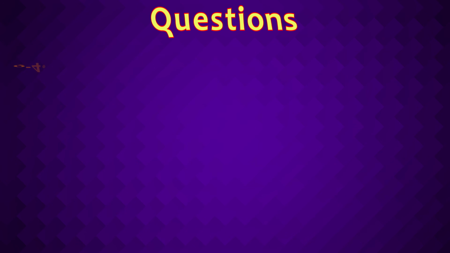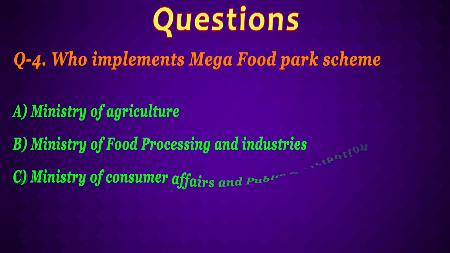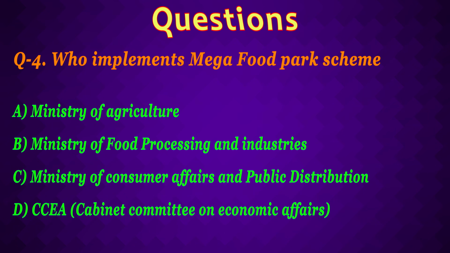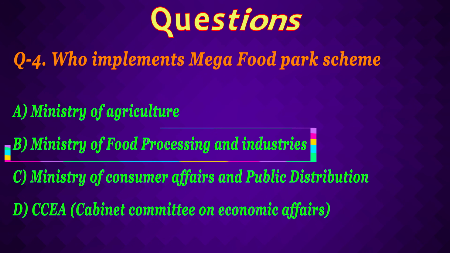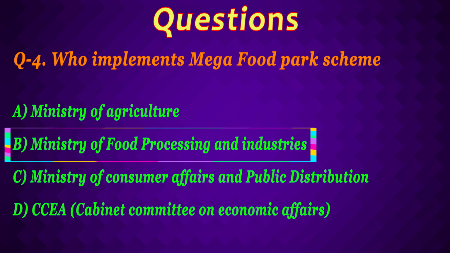Question 4th, who implements the mega food park scheme? Here the correct will be option B, which is Ministry of Food Processing and Industry. I've already stated in the video that the mega food park scheme is implemented by Ministry of Food Processing and Industry.